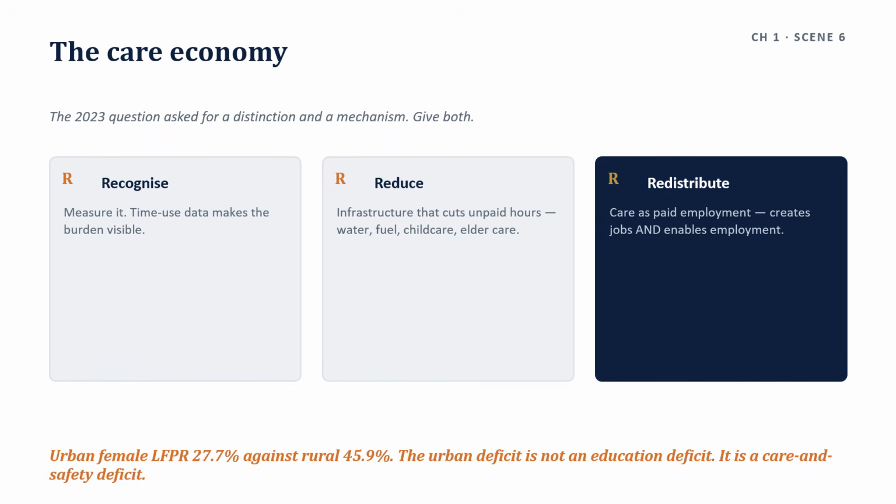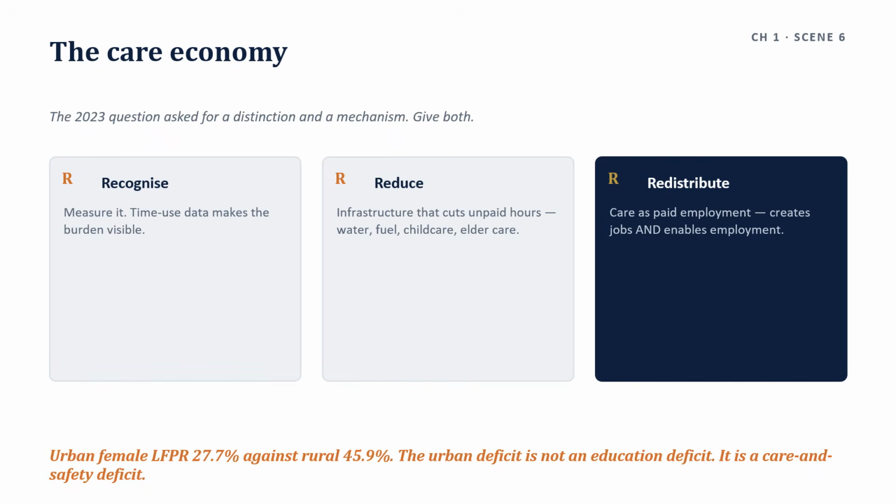So how does care work enter the monetized economy? With three routes: recognize, reduce, redistribute. Comes to the recognize part. Measure it. Time use data makes the burden visible. Then reduce. Infrastructure that cuts unpaid hours.